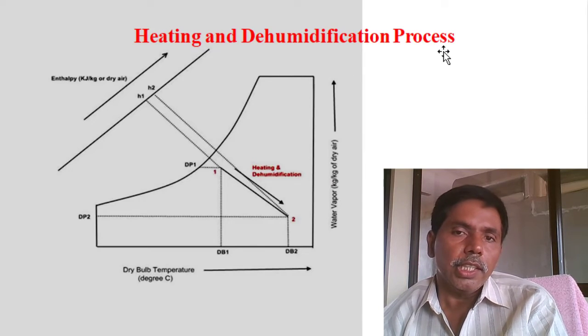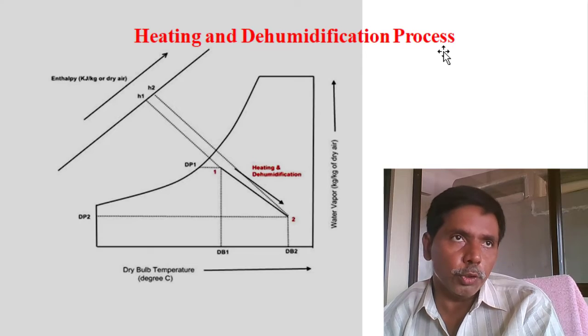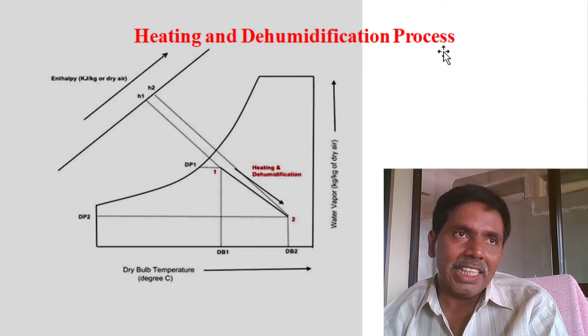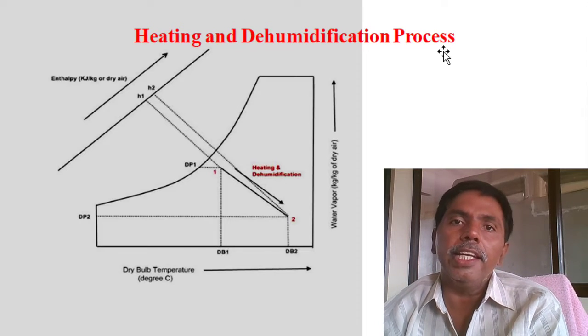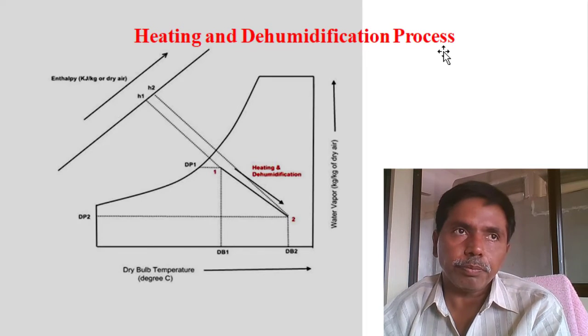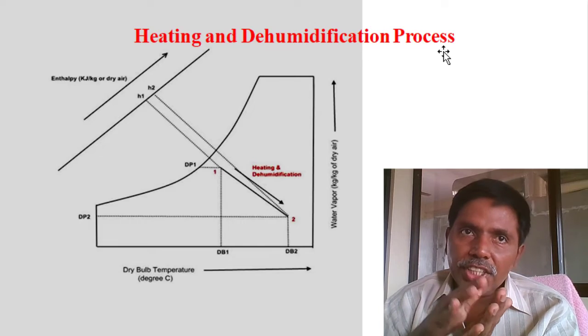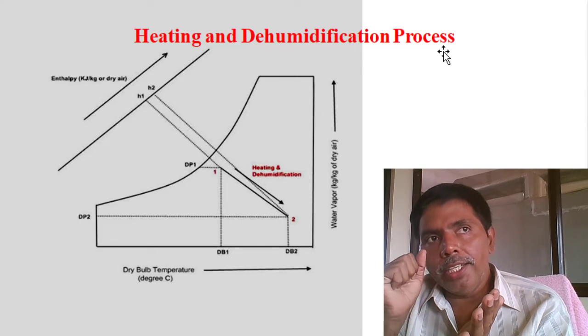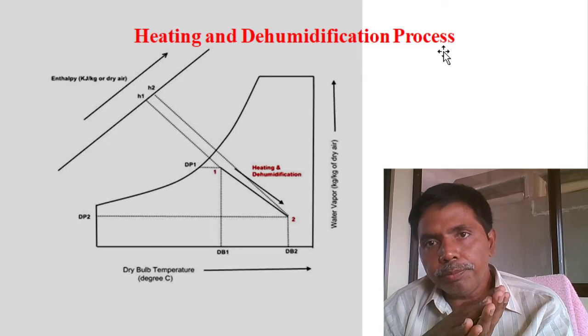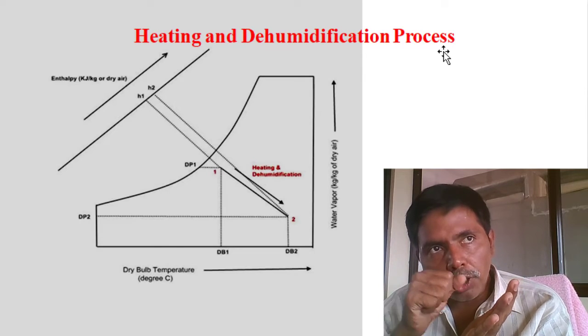Next process, heating and dehumidification process. How will we achieve this? First thing, actually, silica gel and Al2O3, aluminum oxide. Adsorption phenomena. These are solid materials. While air is flowing upon the solid material, it will absorb the moisture.